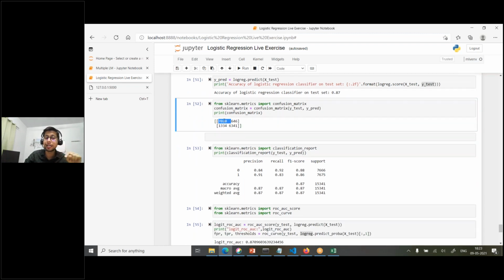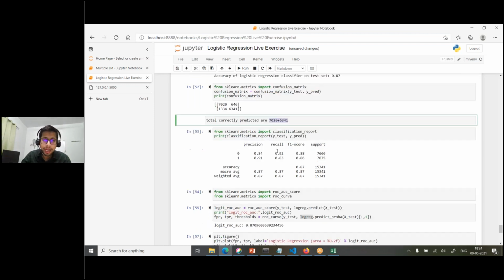So this is true positive, correctly identified as positive. This is a false negative: it was positive, but it was predicted as negative. False positive: it was negative, but the model is predicting positive. And true negative. So basically, the total correctly predicted are 7020 plus 6341. These are the correctly predicted, and these others are the wrongly predicted, the errors. So this will be 87%.